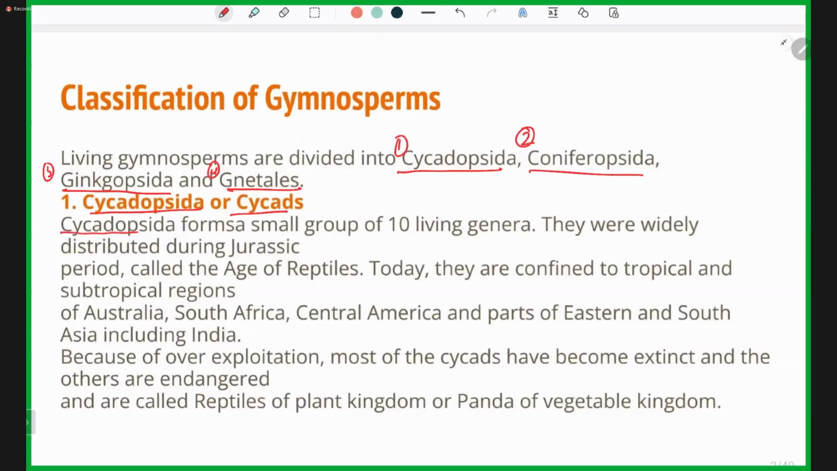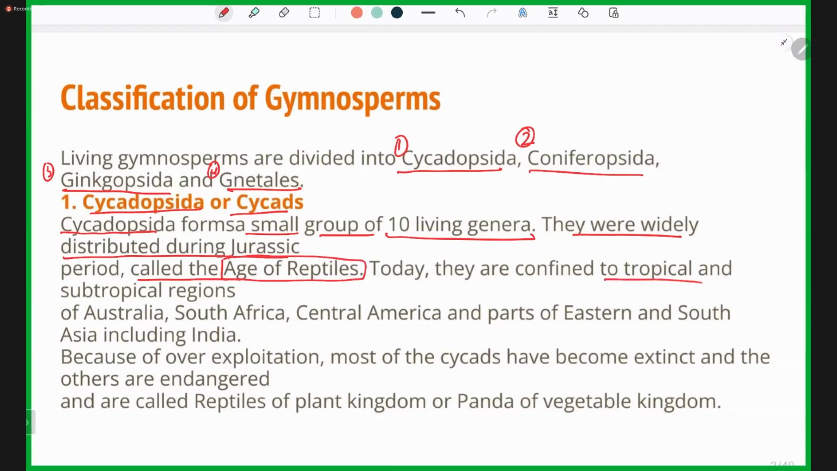Cycadopsida forms a small group of around 10 living genera, not a very large group. They were widely distributed during the Jurassic period, which means that they are very primitive. They are from the age of reptiles.